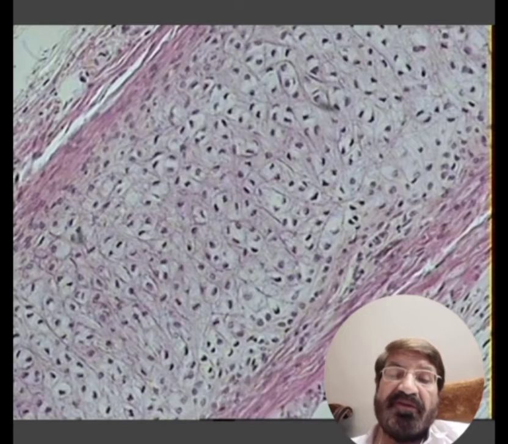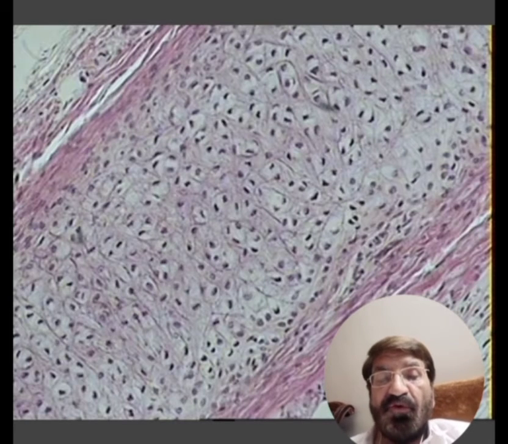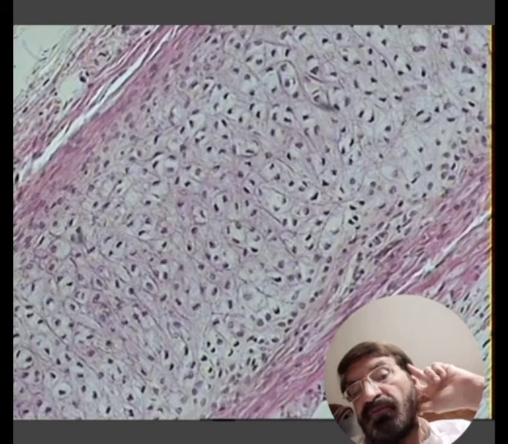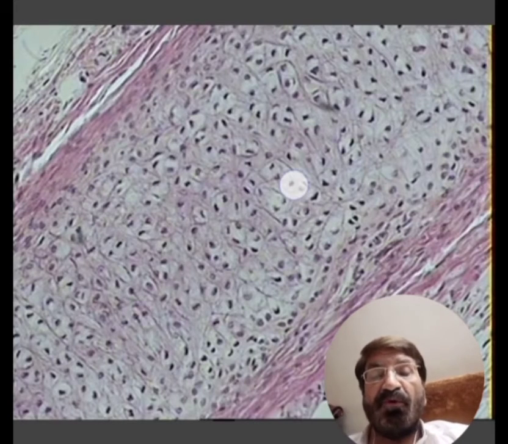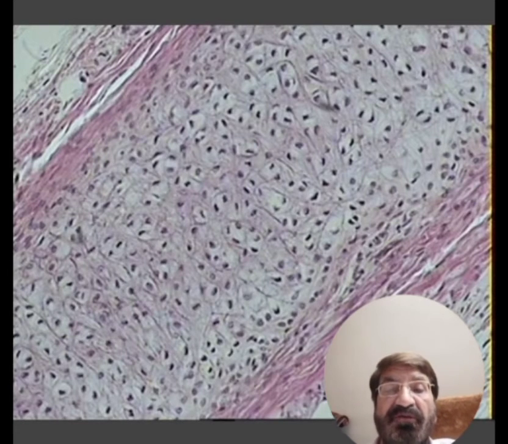Elastic cartilage, this is the slide of the pinna. I have told you about the external ear, the auricle. When we cut a section of the auricle, we will see that there is skin on both sides, and in between there is a piece of elastic cartilage. So this is the cartilage.